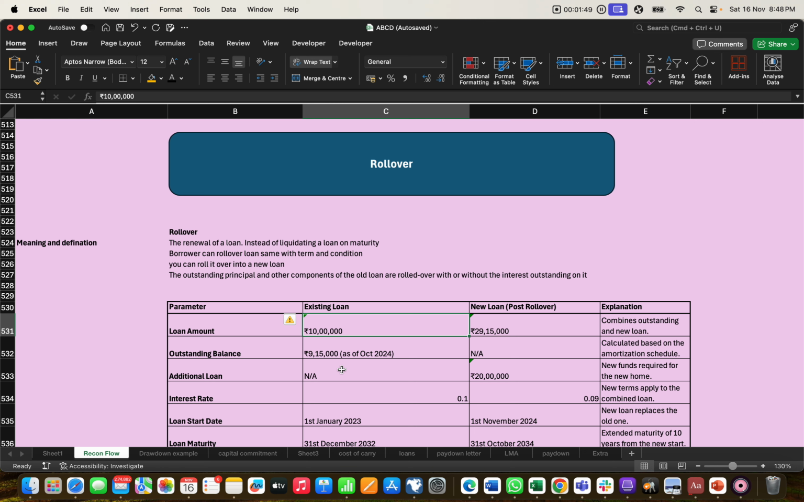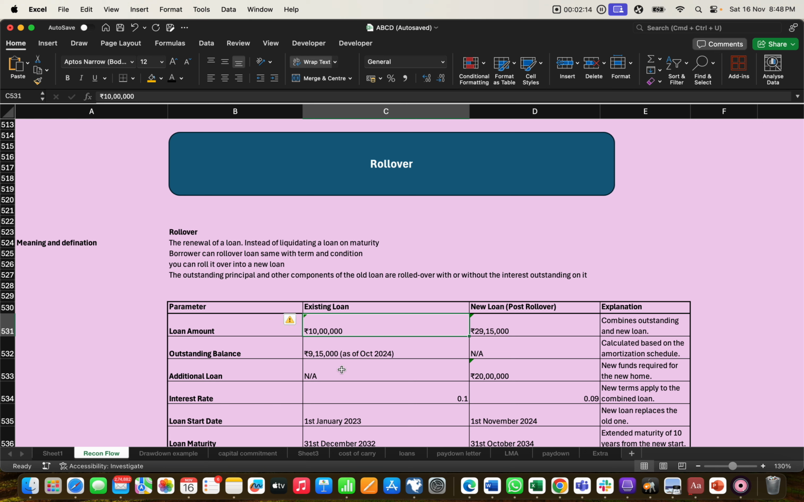And after this, what happened? Post this, on 1st November 2023, he has taken 20 lakh more loan. He wants 20 lakhs more. So in the explanation, I write it as a combined outstanding loan. What happened to the outstanding balance?